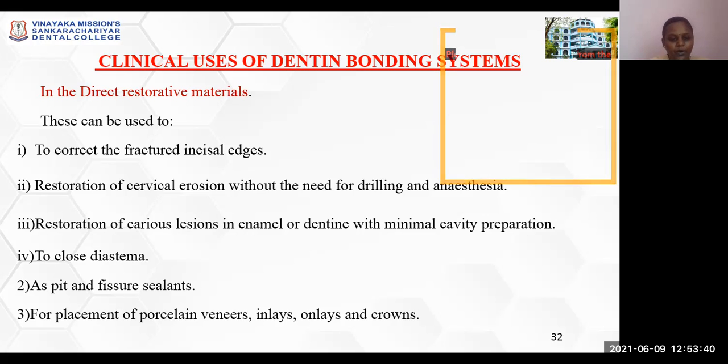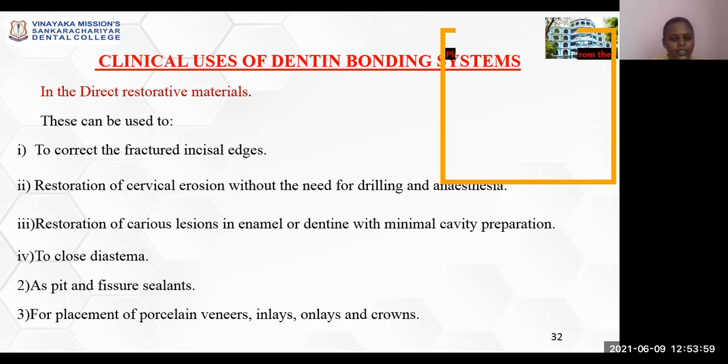To close a diastema for aesthetic correction, a minimally invasive technique is used, where the enamel is ground to increase the surface area, bonding agent is applied, and a composite aesthetic restorative material is used to close the diastema.